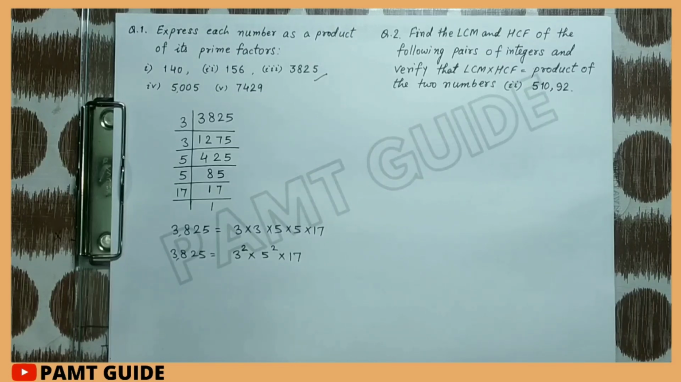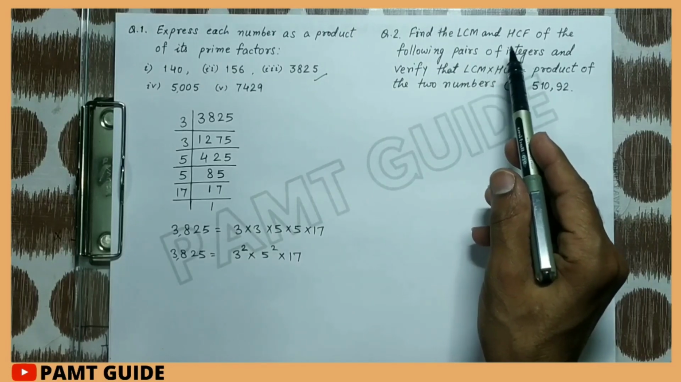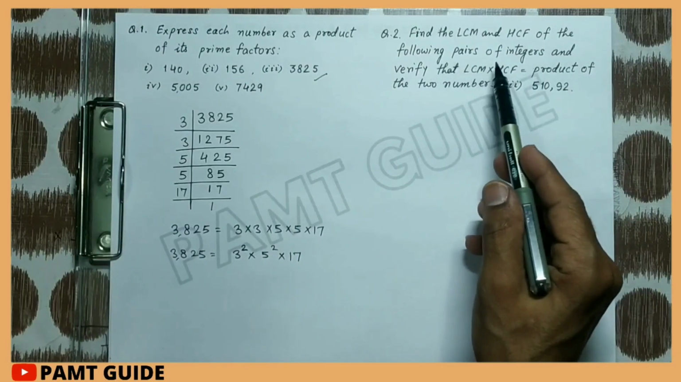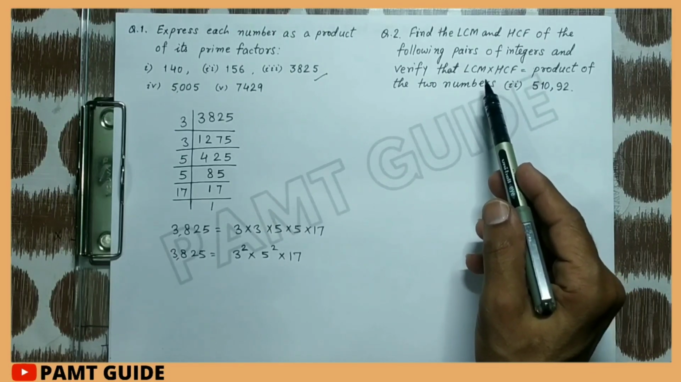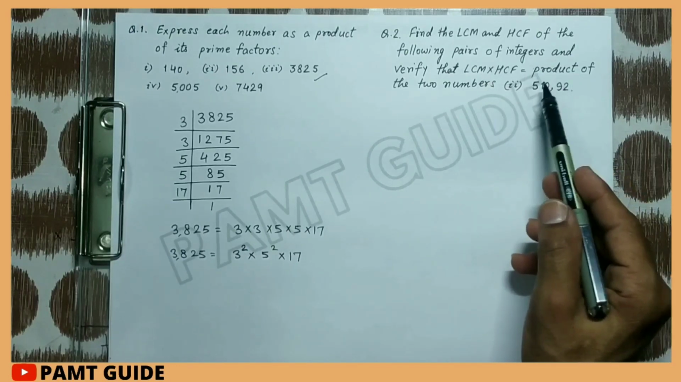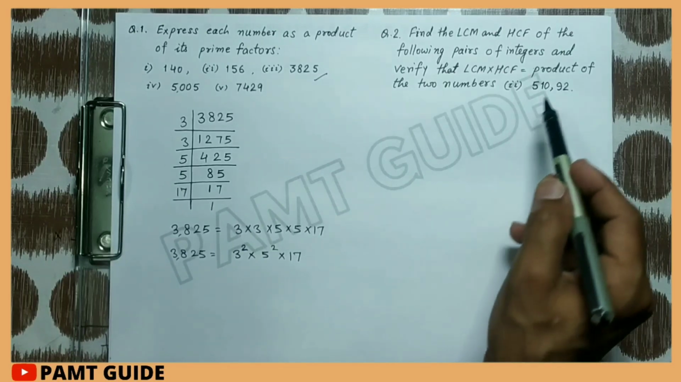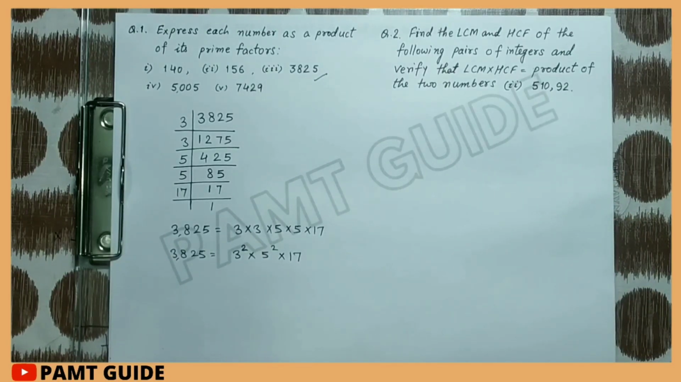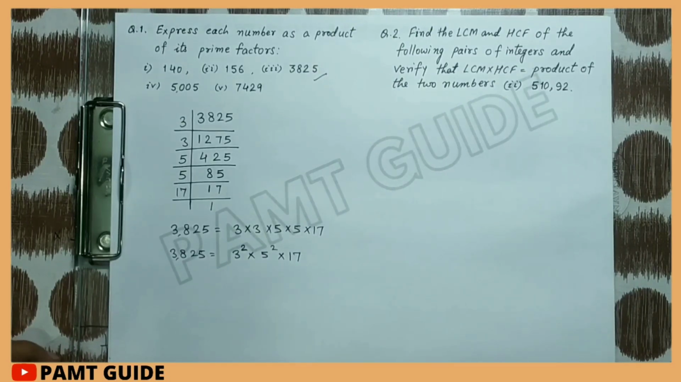Now we go to question number 2, that is, find the LCM and HCF of the following pair of integers and verify that the product of the LCM and HCF is equal to the product of the two numbers. Here we take question number 2, that is 510 and 92. First of all, we find the HCF and LCM by using the common division method separately.